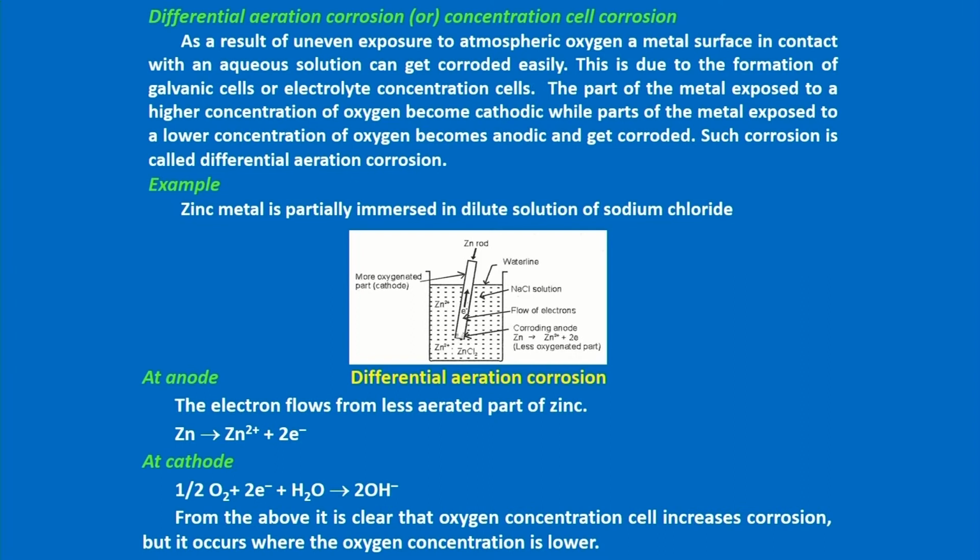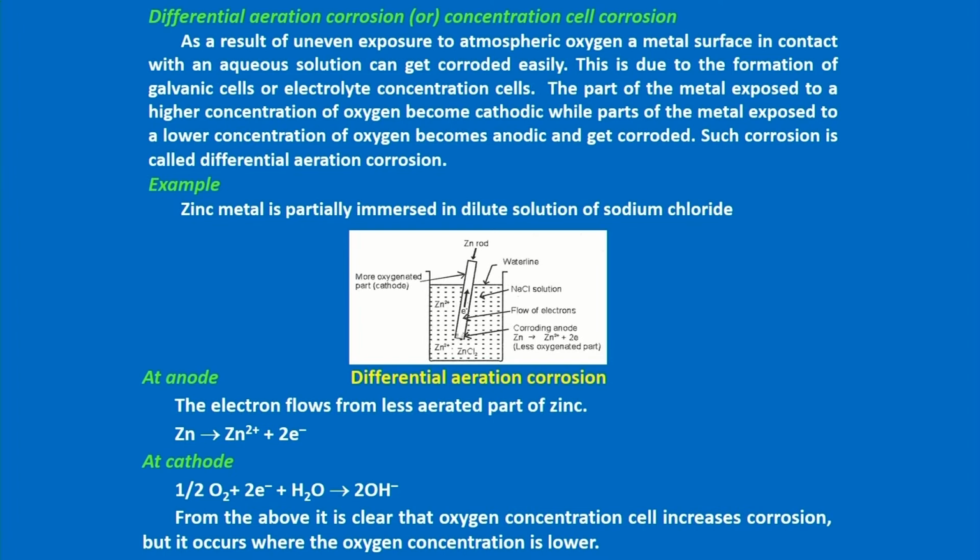Zinc dissolves to give zinc 2 plus and 2 electrons. So, if the oxygen concentration is different for the same metal, the metal which is less aerated or has low oxygen concentration can act as anode and the other part will be the neutral area. Then the electrons move towards the other part and reach the environment, where they form OH minus ions.